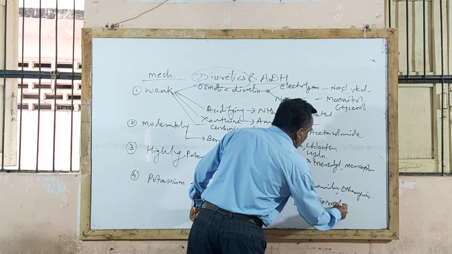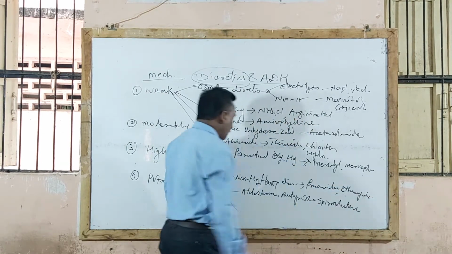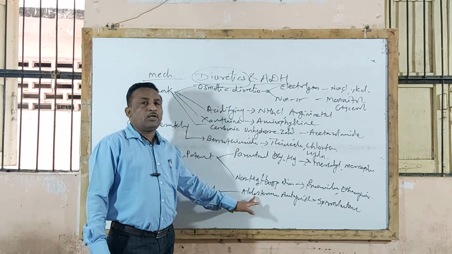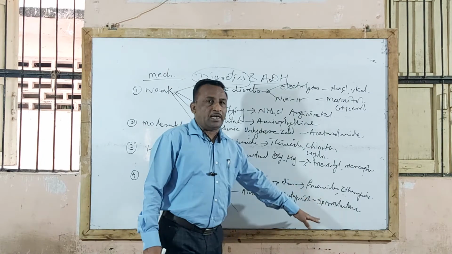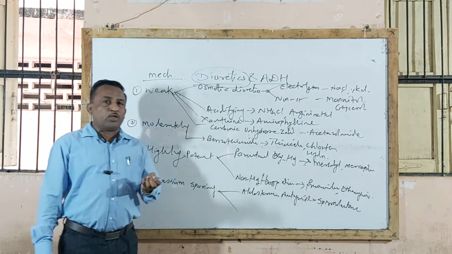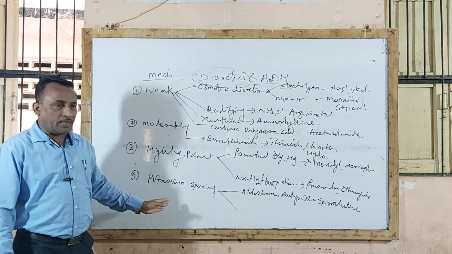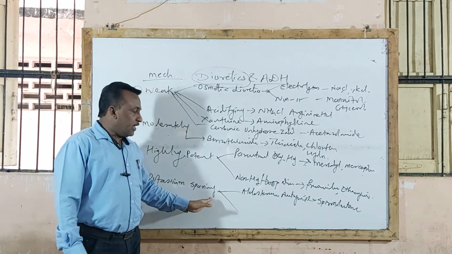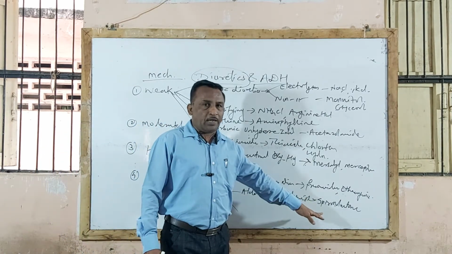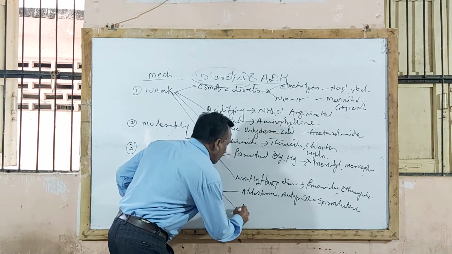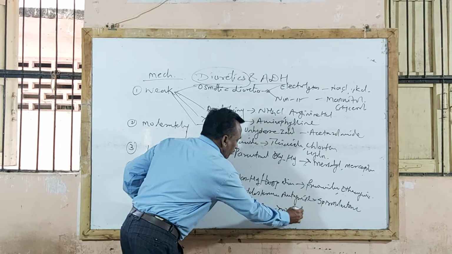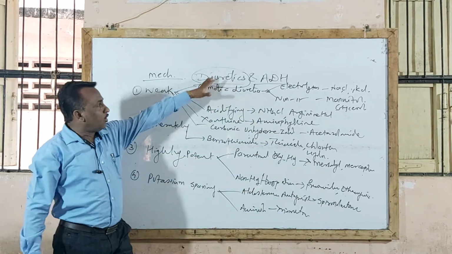The second type under potassium sparing: these agents spare potassium ion and cause loss of sodium, and are therefore called potassium sparing diuretic agents. First type, aldosterone antagonist, spironolactone, and second type, amiloride compounds, example triamterene. So this is the full classification of diuretic agents.